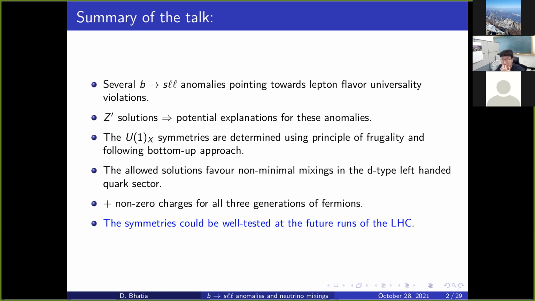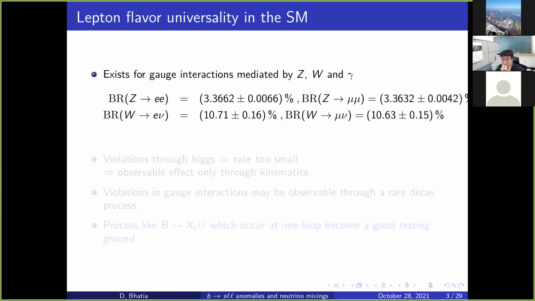Before starting, let us discuss some of the basics of these anomalies. First of all, let us begin by understanding the lepton flavor universality of the standard model. The standard model is characterized by certain gauge interactions, and then there are interactions with the Higgs called Yukawa interactions.